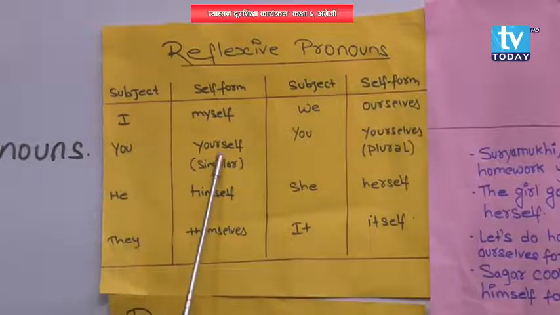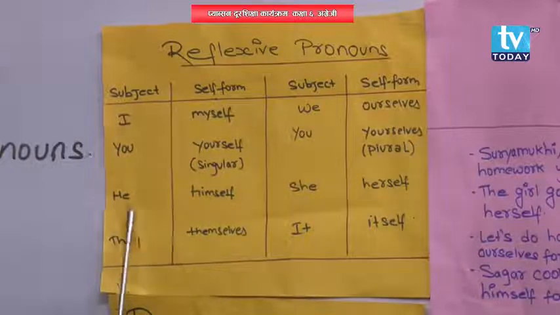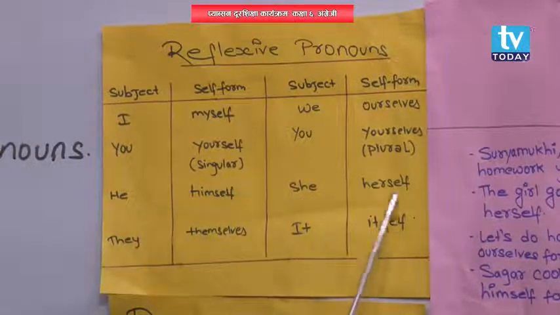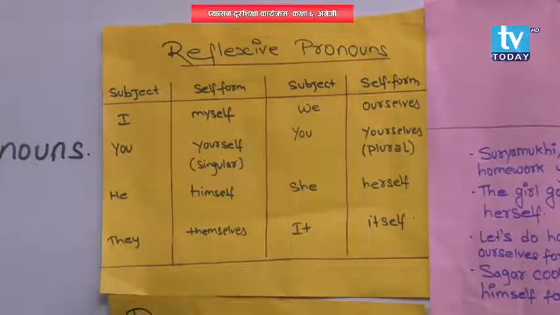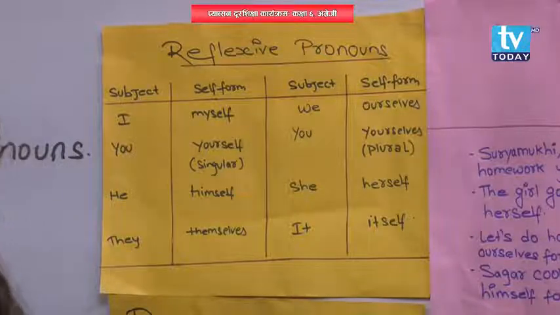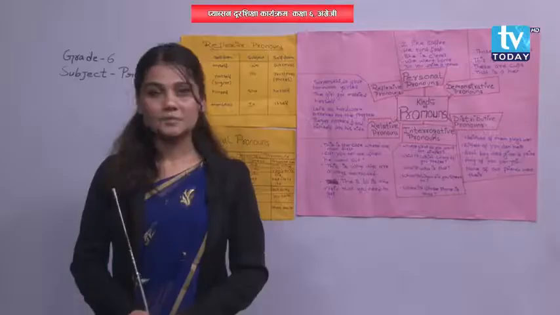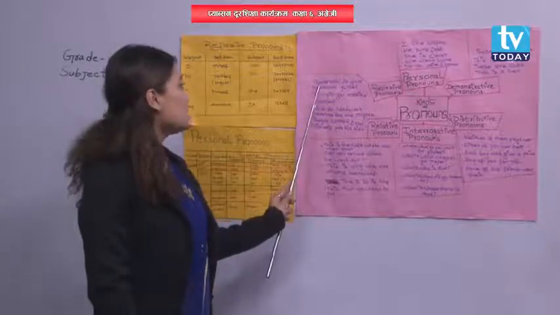You, yourself. You, yourselves. He, himself. She, herself. They, themselves. It, itself. Did you understand, my dear students? So, a reflexive pronoun can be in plural form as well as singular form. Understood? So, you can look at some examples over here.